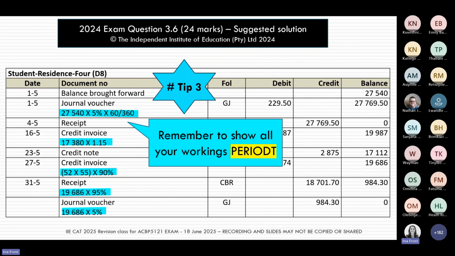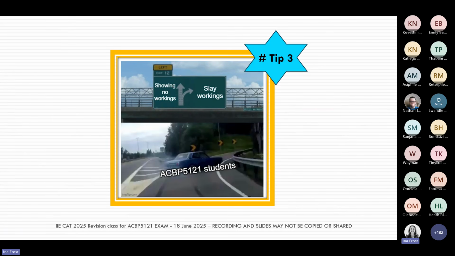In the next one, you had to add on the VAT. Then there was a trade discount on the 27th, and on the 31st, there was a settlement discount. In all of those instances, you as the student had to make calculations, and please, you are not going to forget to show your calculations in the paper, because remember, if we want to slay in this exam, we are going to be showing our workings.